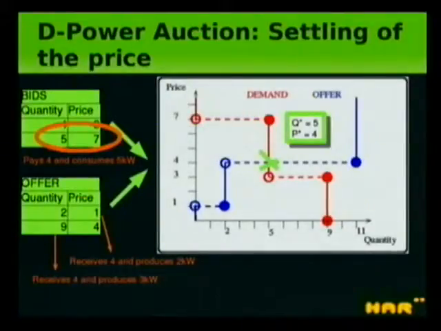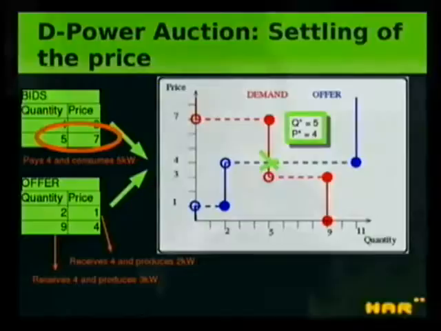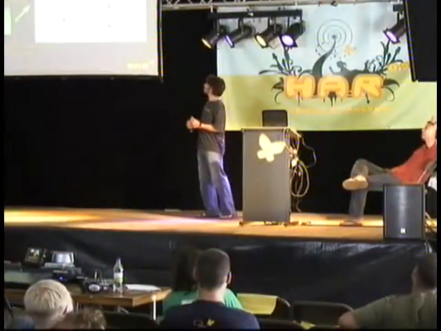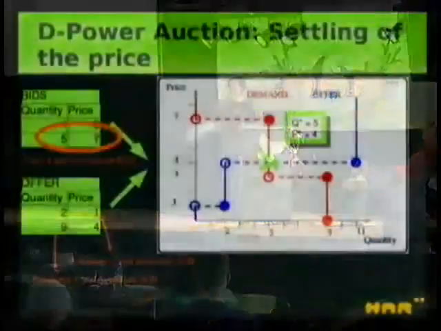And here we see that there are many ways to find other points on that curve, because a little problem that we have with this solution is that you see that this source will offer 4, but in fact it wanted to produce 9. So in reality, we don't know if it's really realistic that if we have a small-scale system, if you have a fridge, for instance, the fridge wants to consume 1 kilowatt, but maybe if you say, okay, you can consume 0.5, we are not sure it's going to work. So we would need to improve that algorithm and maybe just forget about this optimum point and find another one.